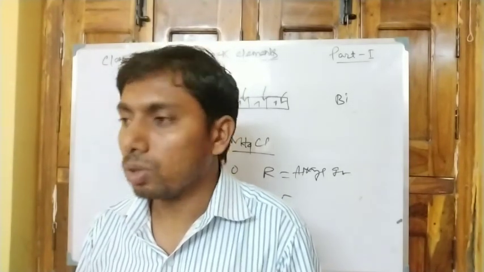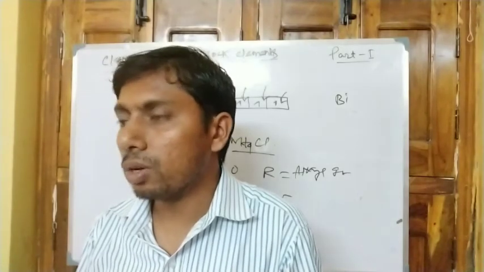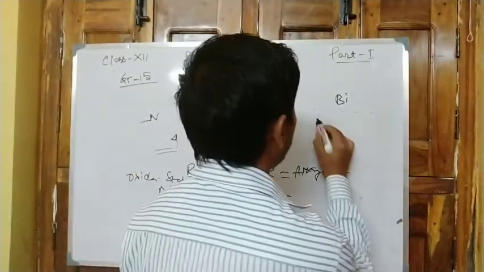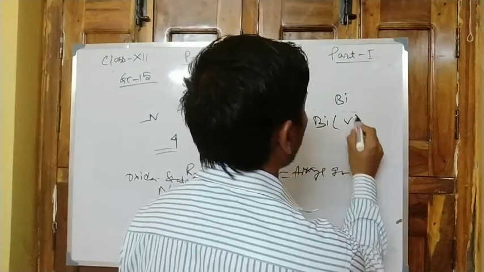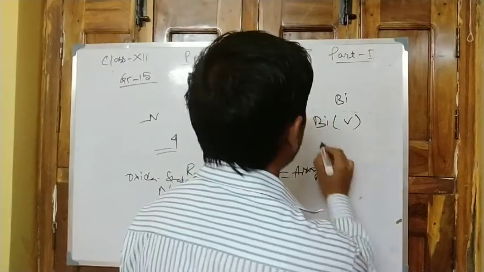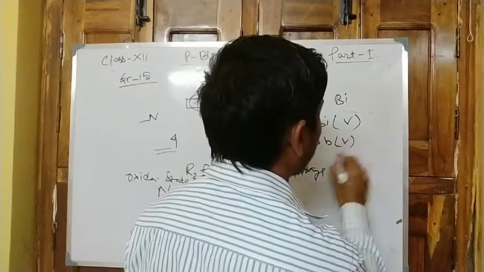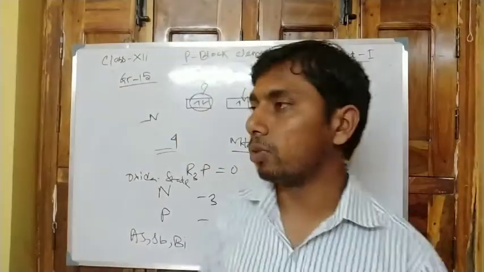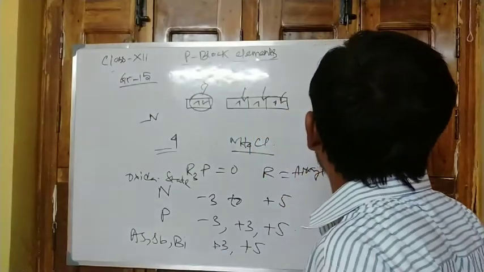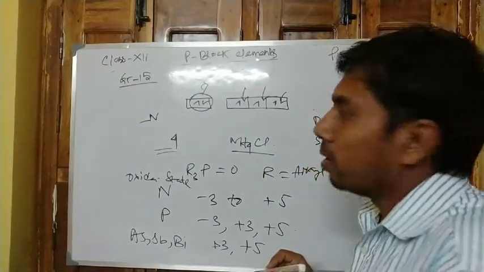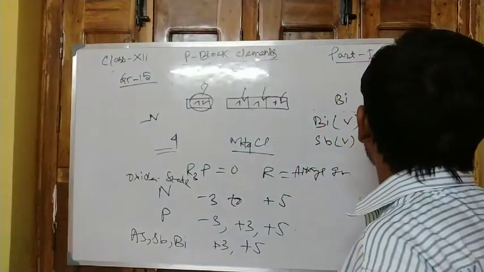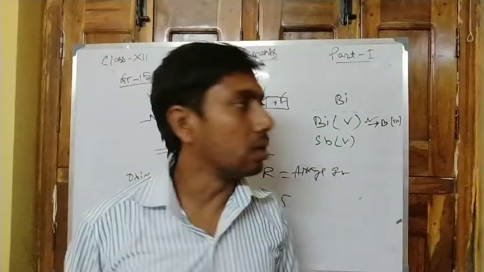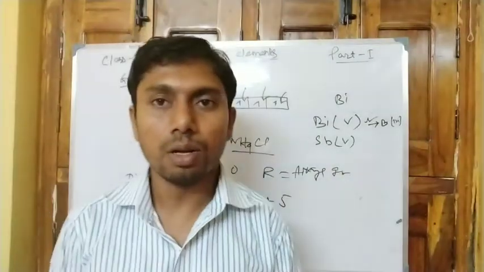So here a question comes, why is bismuth 5 a stronger oxidant than antimony 5? Bismuth 5 is a stronger oxidant than antimony 5. This is because there is a large tendency to form bismuth 3 because of the inert pair effect. So it is a strong oxidant for bismuth.